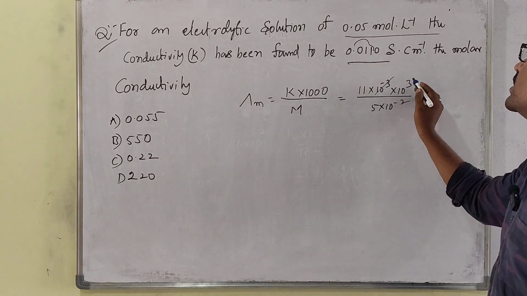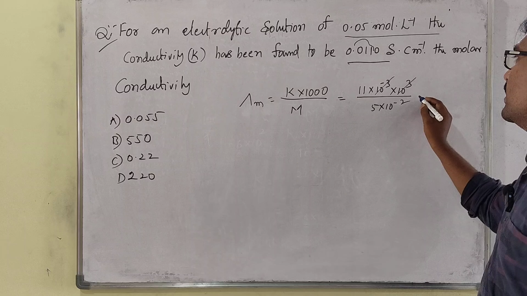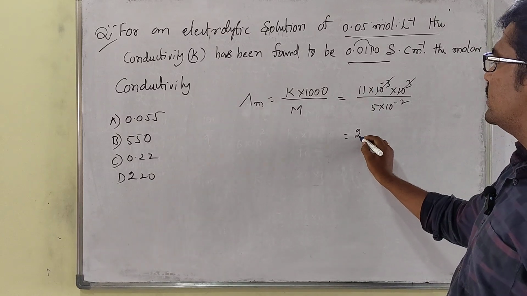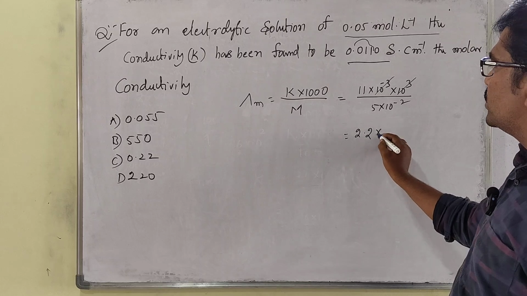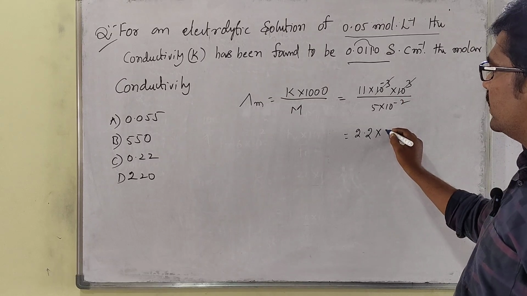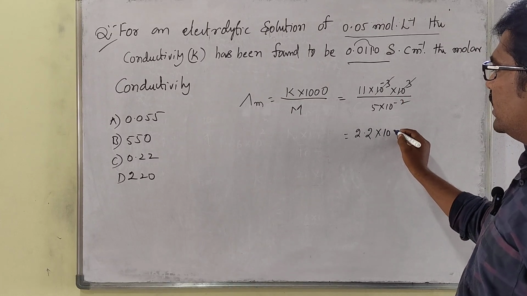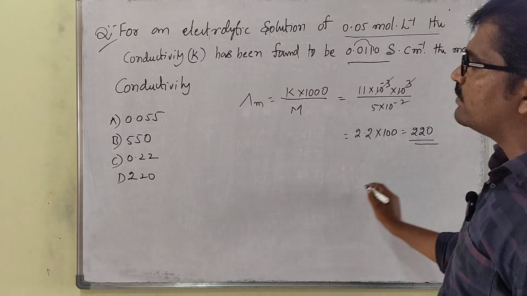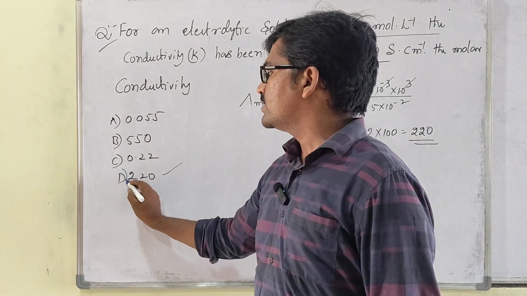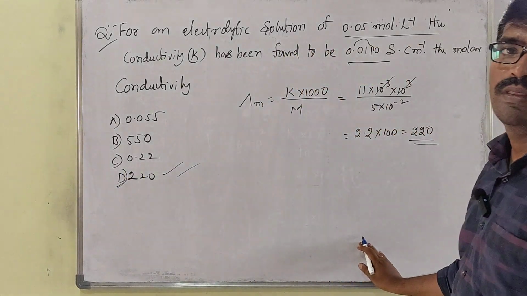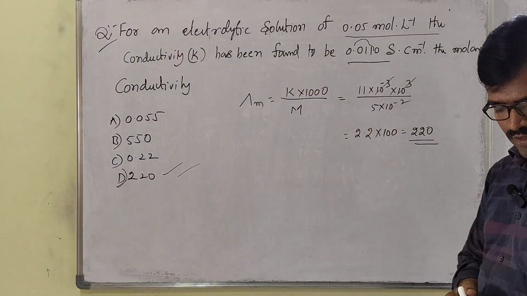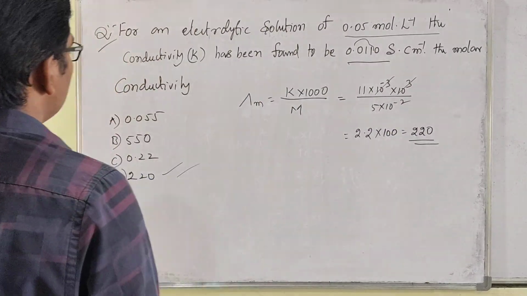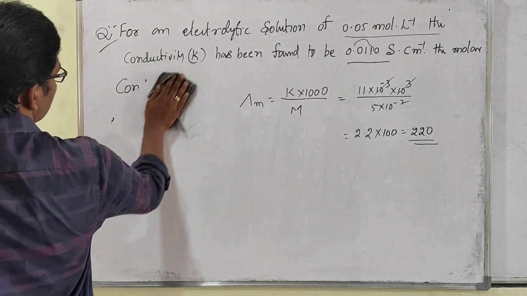Then 10 to the power of minus 3 and 10 to the power of plus 3 cancel. Then 11 divided by 5 is 2.2 into 10 to the power of minus 2, which when shifted up by 10 to the power of 2, nothing but 100, equals 220. 220 is the answer for this. So option D is the correct answer. Understand, my dear students? Such types of questions they are asking. Based on it, we'll see one more question.